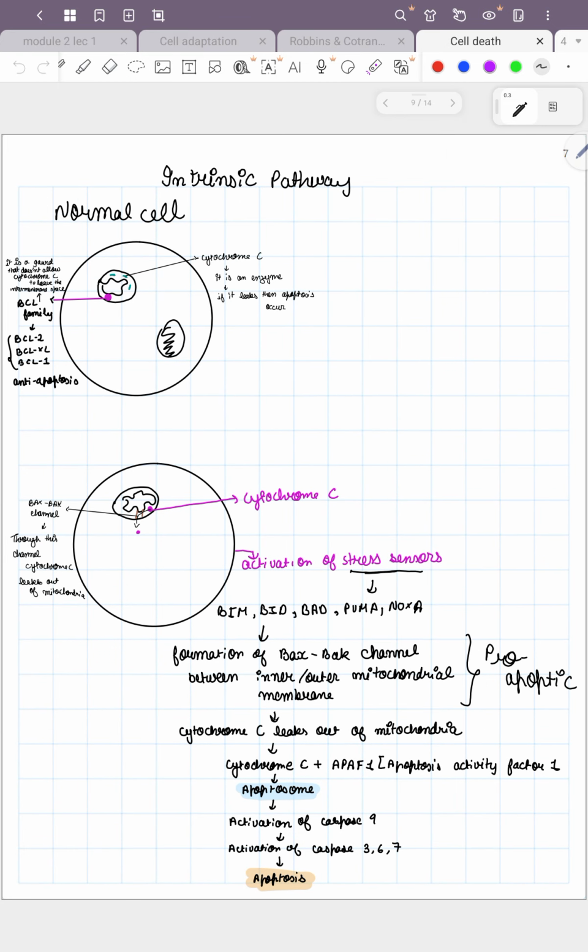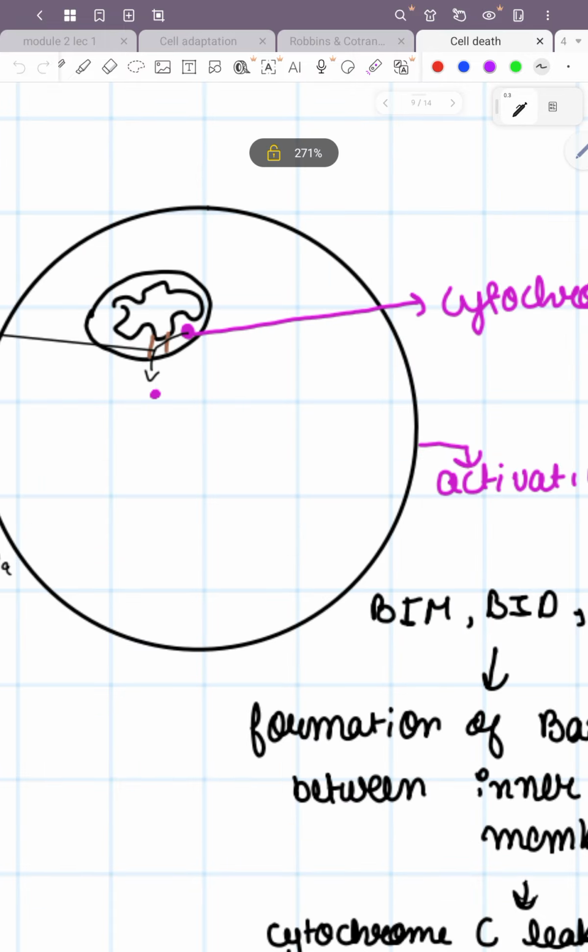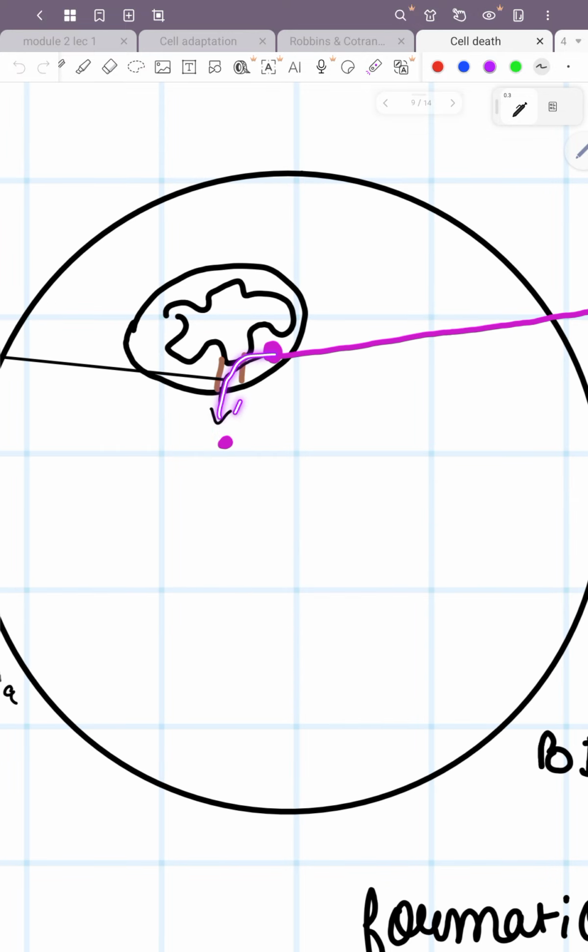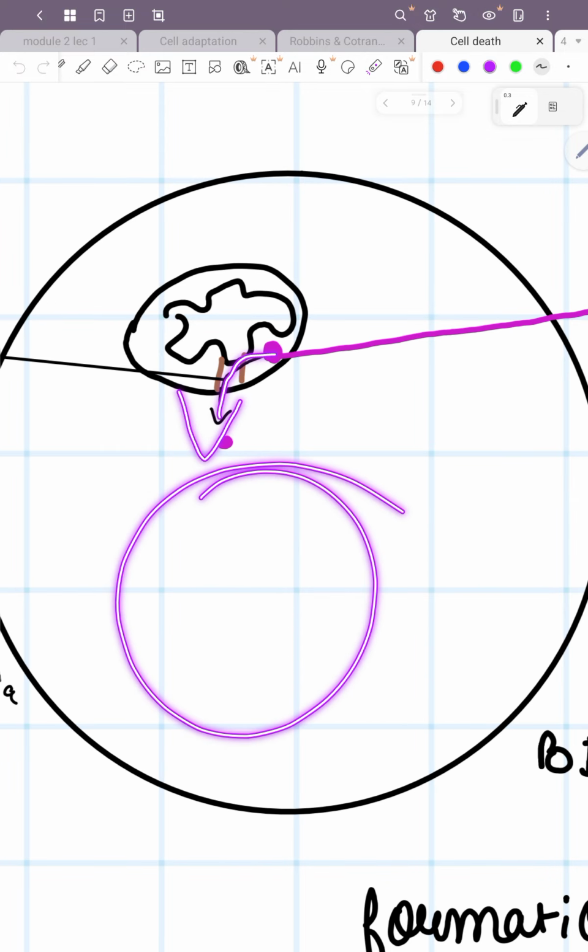Now what happens if stress sensors are activated? Even in the presence of the BCL family, stress sensors BIM, BAD, PUMA, NOXA activate BAX and BAK channels. When this channel is formed in the mitochondria, cytochrome C comes out into the cell.